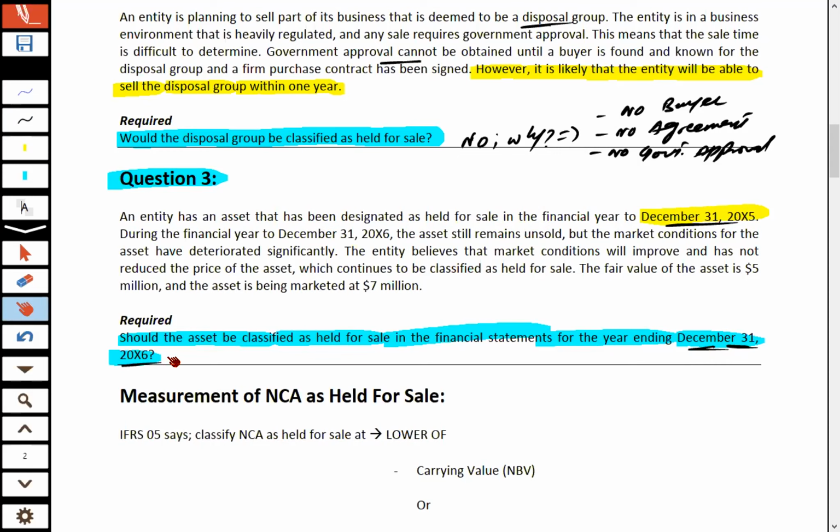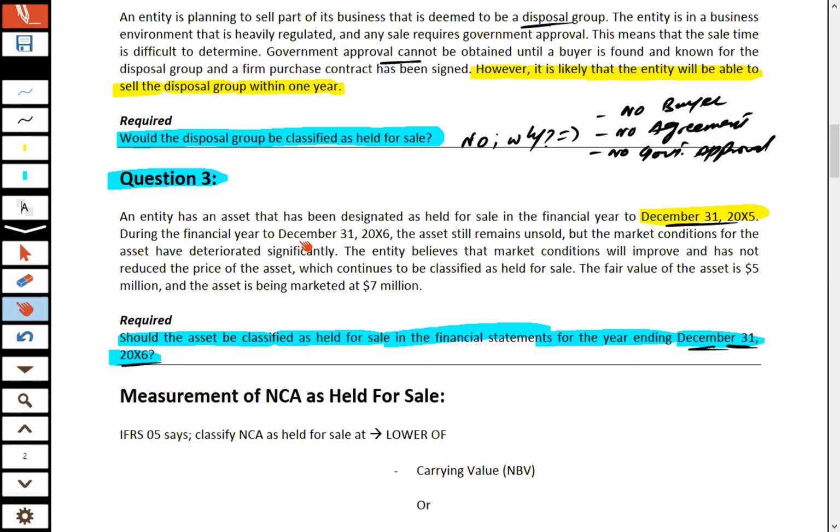Even if we classified that asset in the previous year as held for sale, due to a change in circumstances that asset may no longer be part of IFRS 5, because if at any point in time the specified conditions are not met, in that scenario we cannot record that asset as held for sale. So what next?